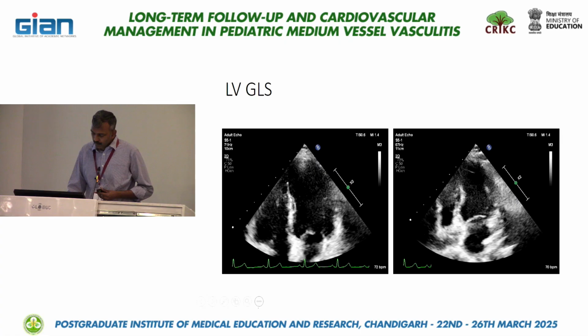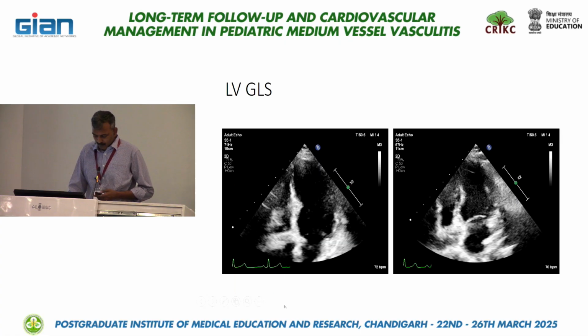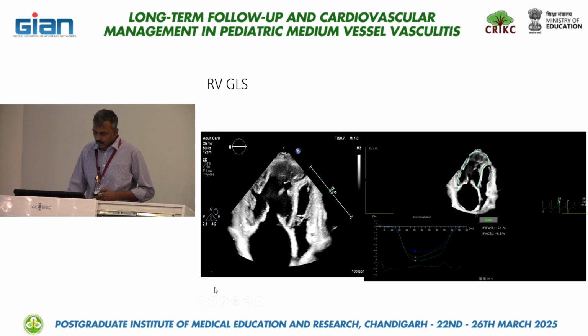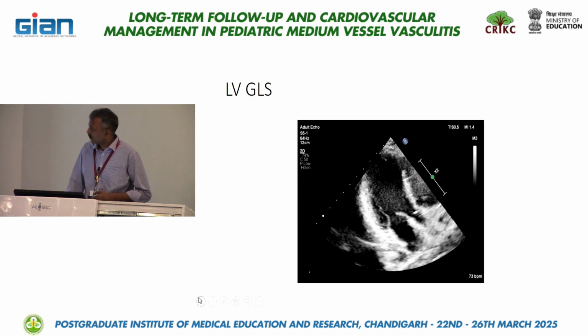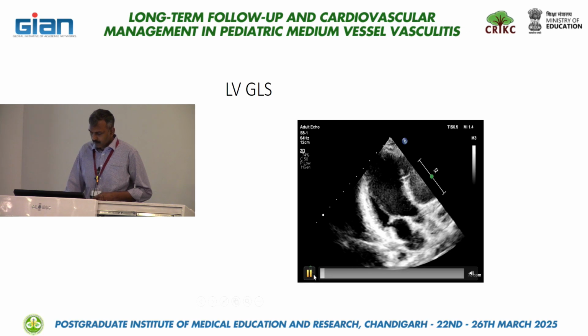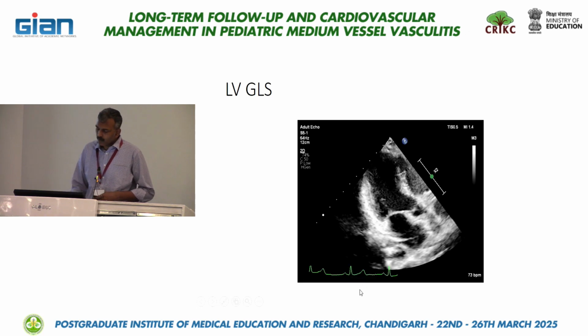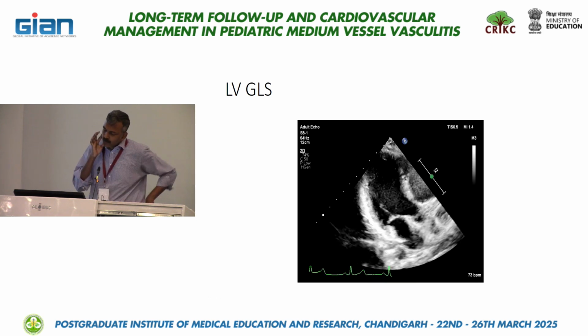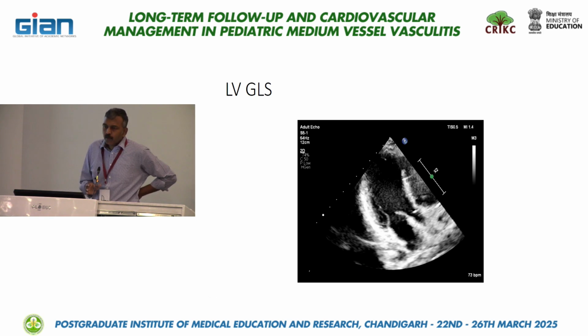And then the LV 3-chamber view is taken. Once these 3 views are taken, care should be taken to get at least a minimum of 3 beat acquisition in each of these views. And once this is done, the software gives us the longitudinal strain.